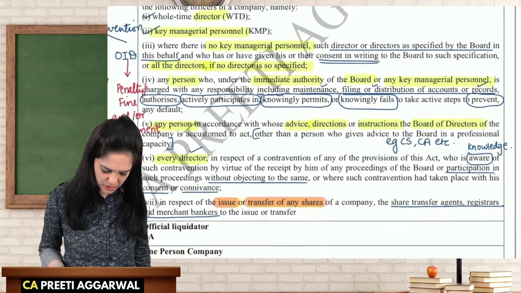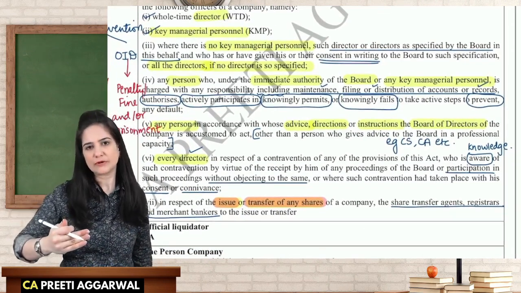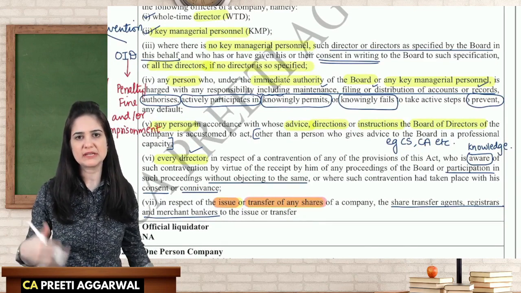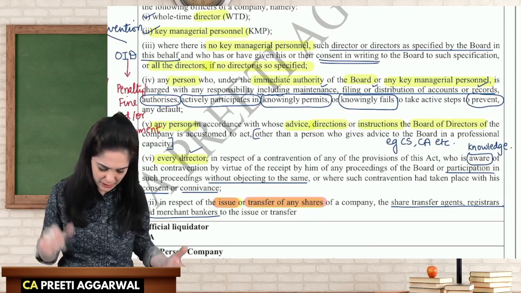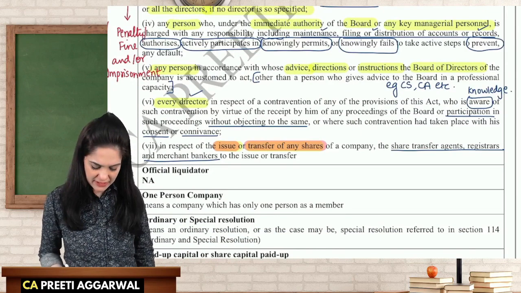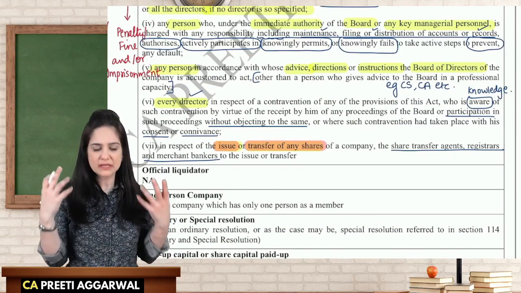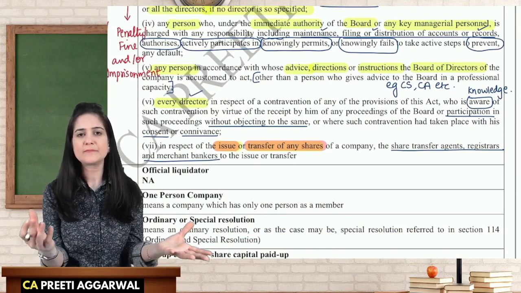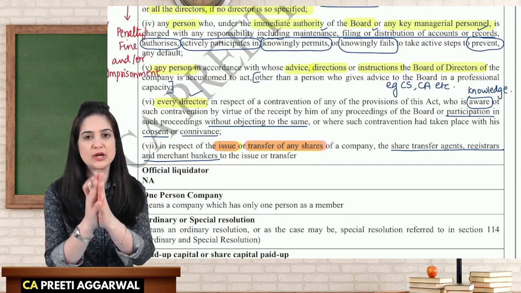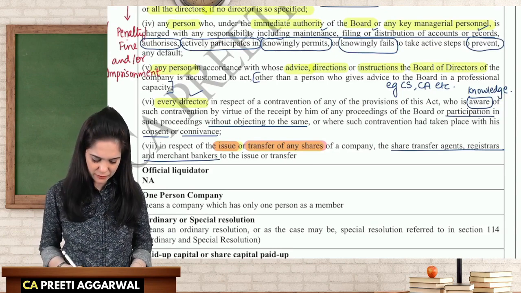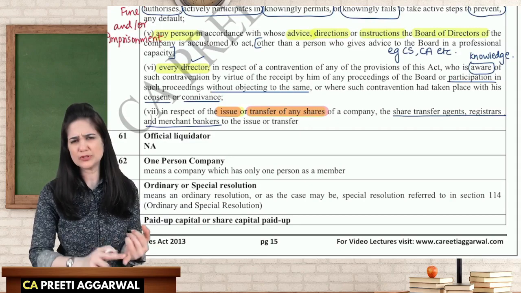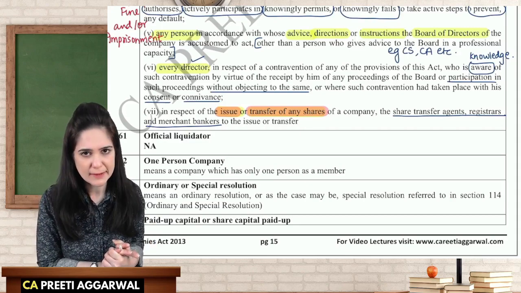Any person who is under the immediate authority of the board of directors, he allows the act or he participates in it, he is aware of it, he gives his consent, he is liable. Any person in accordance with whose advice the board is accustomed to act, every director who without objecting to it, either he himself is involved in the planning, he gives his consent, that person who is aware, who has knowledge will be held liable. And in case of issue or transfer of shares, then the share transfer agent, registrars and also your merchant bankers will be held liable.